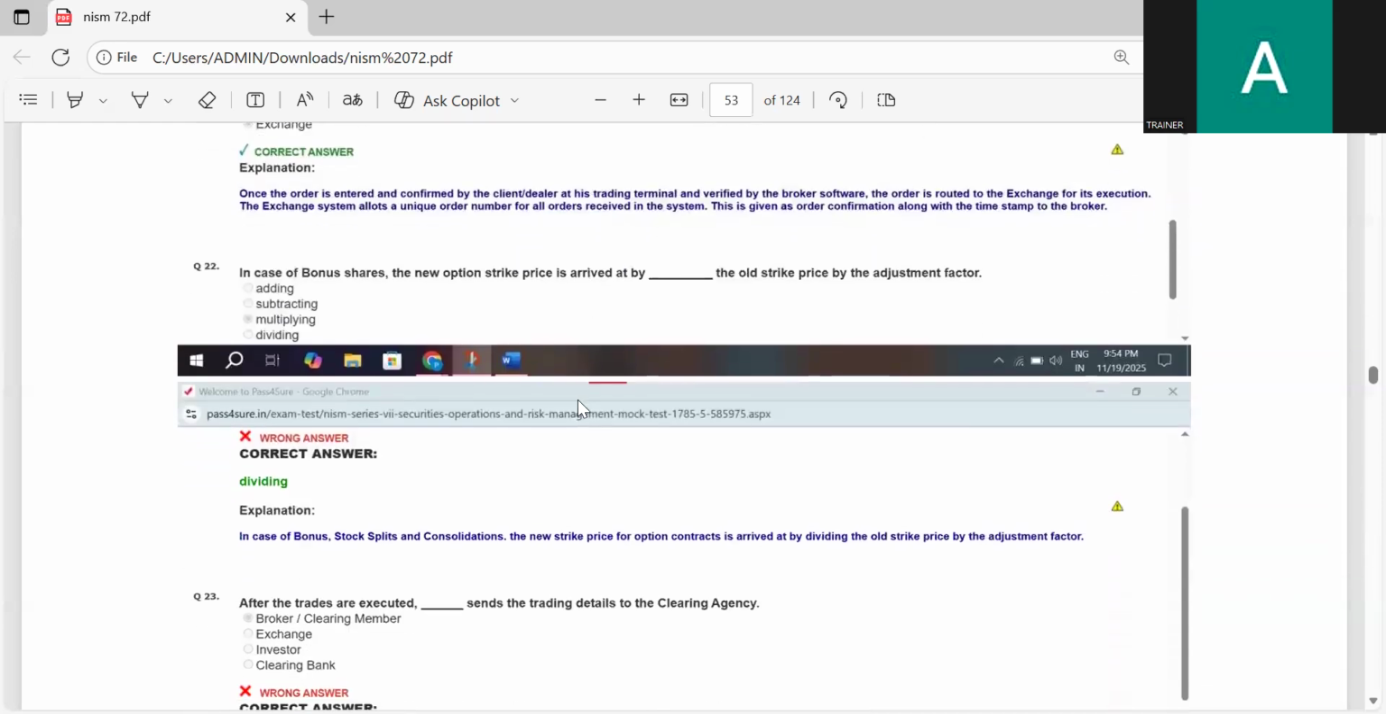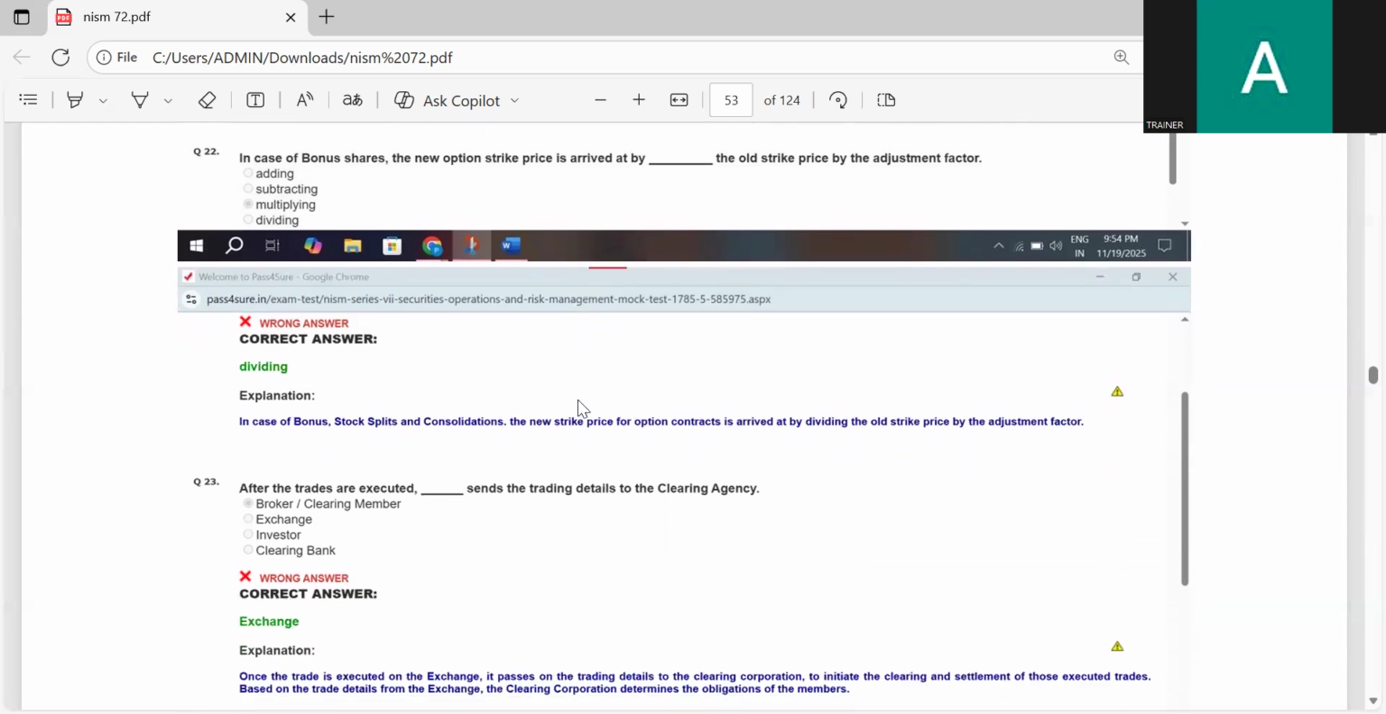In case of bonus share, the new option strike price is arrived at by what: the old strike price by the adjustment factor, adding, subtracting, multiplying, dividing? The correct answer is dividing. In case of bonus share, the new option strike price is arrived at by dividing the old strike price by the adjustment factor.